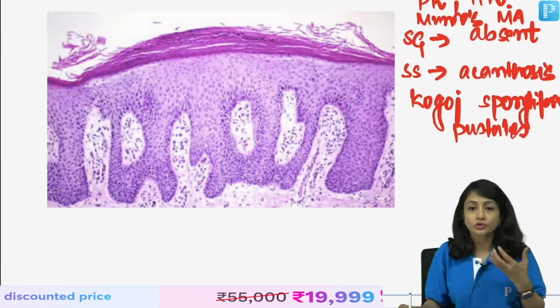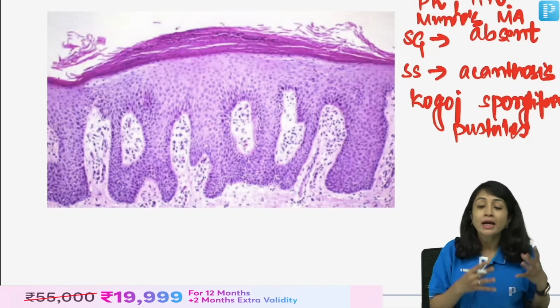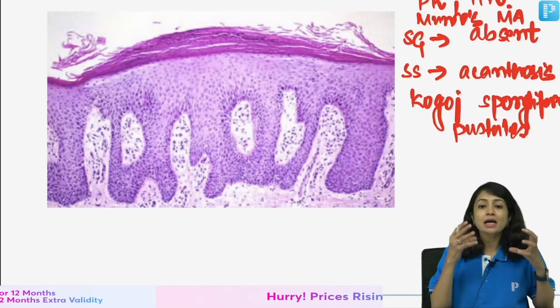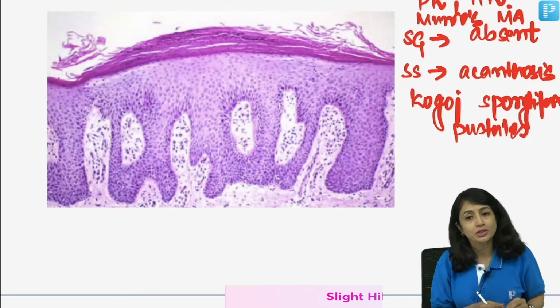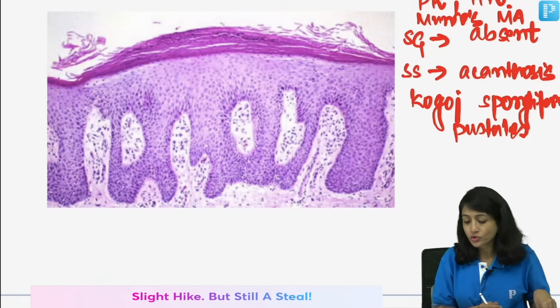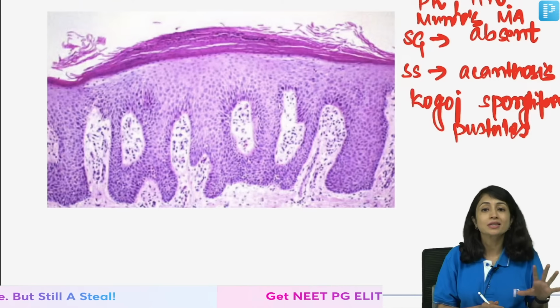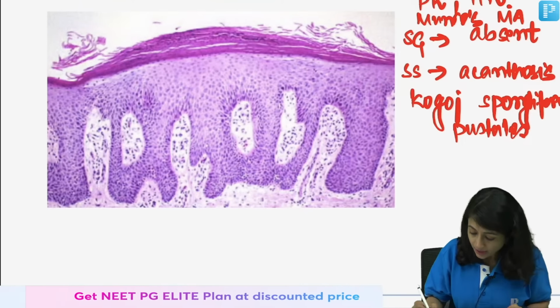So, you should know this also. Both Kogoj's spongiform pustules and Munro's microabscesses are neutrophilic microabscesses that you see in psoriasis. But their location is different. Kogoj's is in stratum spinosum and Munro's microabscesses is in stratum corneum. Clear? Then what do you see?